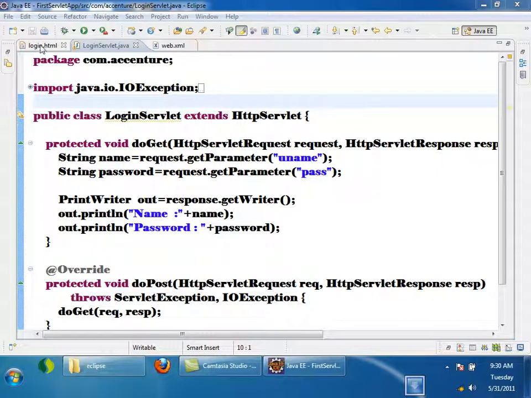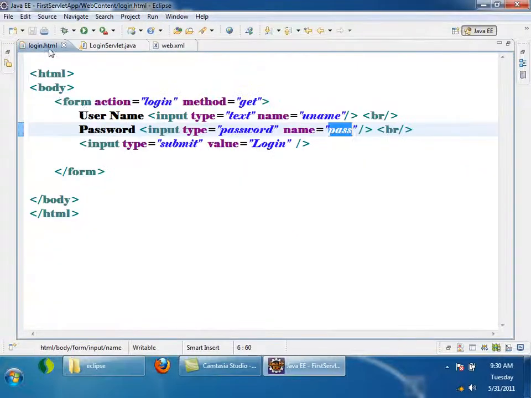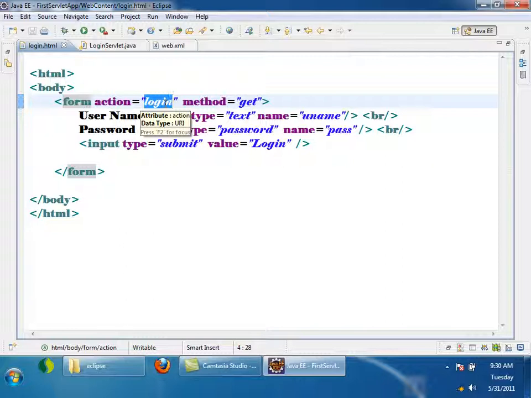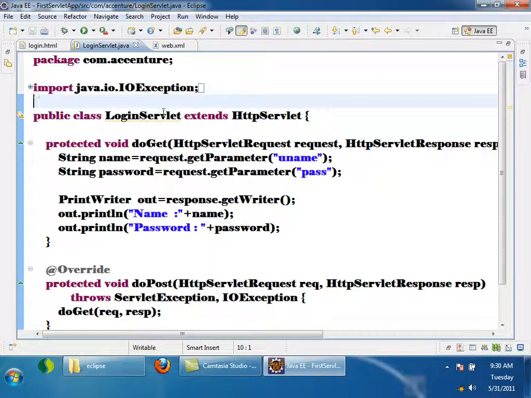Yesterday I asked you to write a program which will take username and password. First you have to write an HTML file which will take username and password. Once I submit this, it is going to log in. This is the URL pattern of the servlet, not the servlet name. So login servlet. Here you can get that by using request.getParameter.